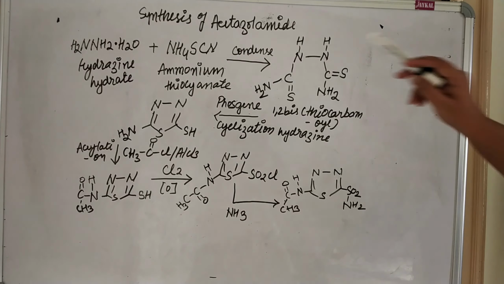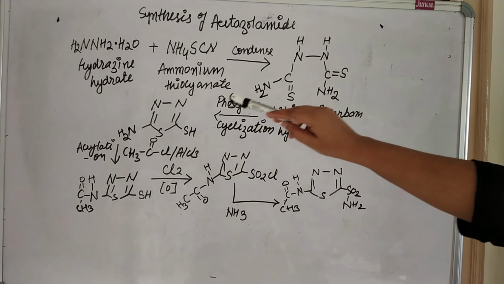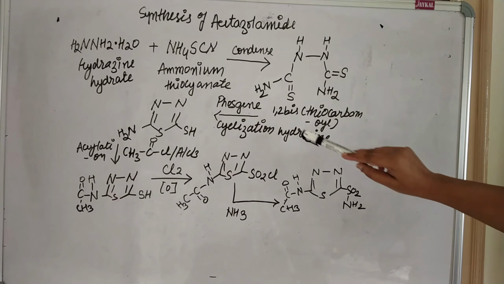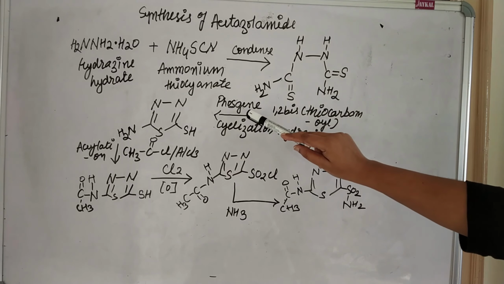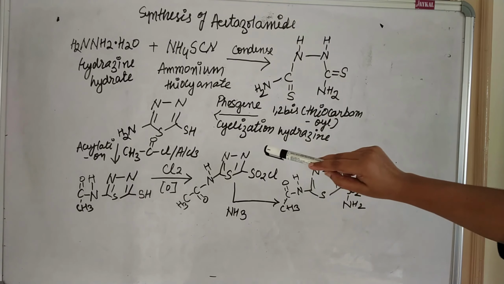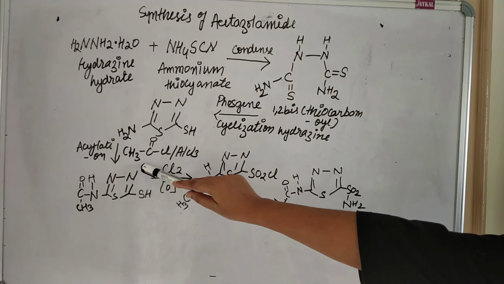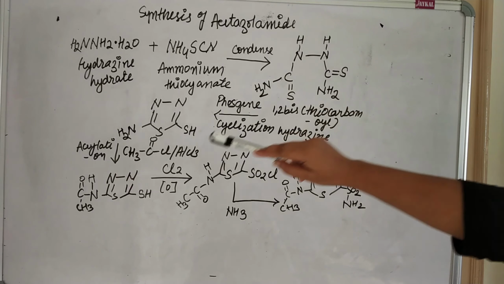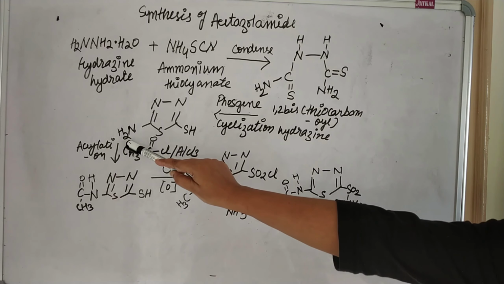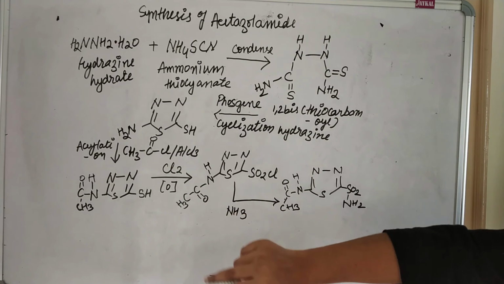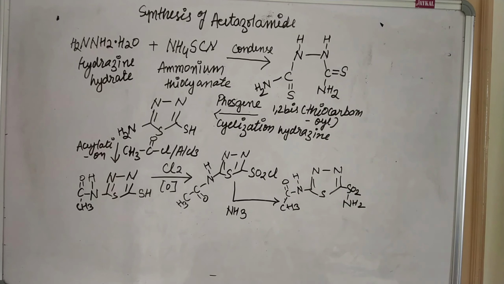So here you can see the synthesis of acetazolamide. In this, hydrazine hydrate reacts with ammonium thiocyanate to form 1,2-bis thiocarbamoyl. In the presence of phosgene and cyclization process, the structure will form. After that, the acylation process will take place and an acetyl group will add in the place of one of the hydrogens on NH2, NHC double bond O CH3, that is your acetyl group.